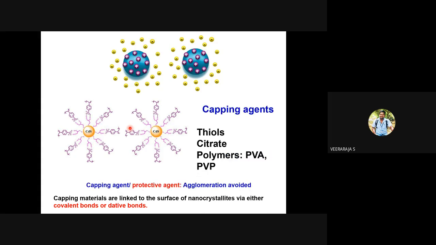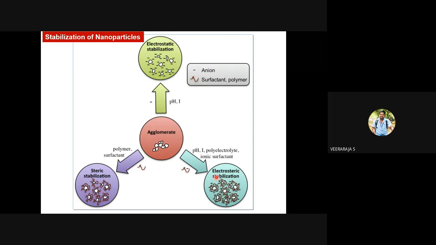So this is what I told you in the beginning. When you want to synthesize, you take starting materials, add ionic precursor or molecular precursor along with either a reducing agent or precipitating agent. So you mix them together. Then you need to add something else, that is the capping agents, such as thiols, citrates, or polyvinyl alcohol, or polyvinyl pyrrolidone, or some polymers in general. They will protect against agglomeration. That is the role of thiols or citrate or polymers that we were talking about.